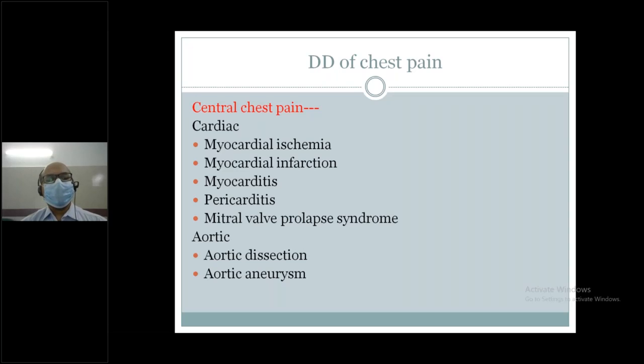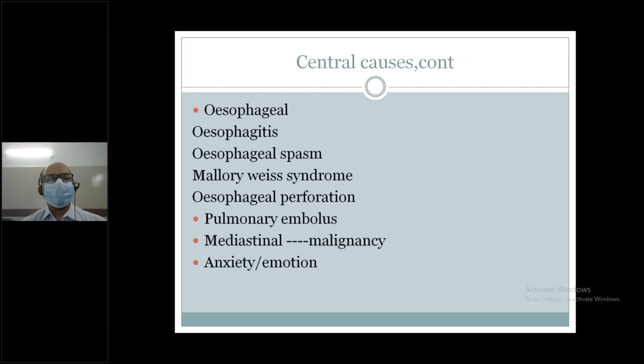Number 2, aortic, maybe aortic dissection, maybe aortic aneurysm. Number 3, esophageal, maybe esophagitis, maybe esophageal spasm, maybe Mallory-Weiss syndrome, or maybe esophageal perforation. Another is pulmonary embolus, maybe massive pulmonary thromboembolism, maybe pulmonary infarction. Mediastinal, maybe malignancy, different types of malignancy. In a patient having mediastinal lymphadenopathy, maybe tuberculosis, maybe bronchial carcinoma, maybe lymphoma, maybe leukemia, etc. Anxiety, emotion. So these are the central causes of chest pain.